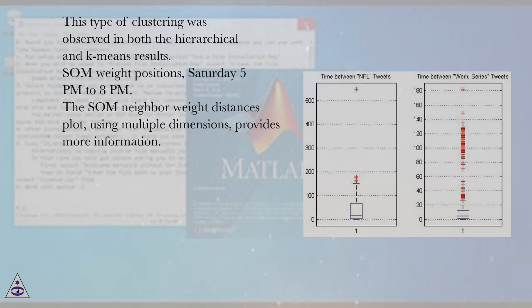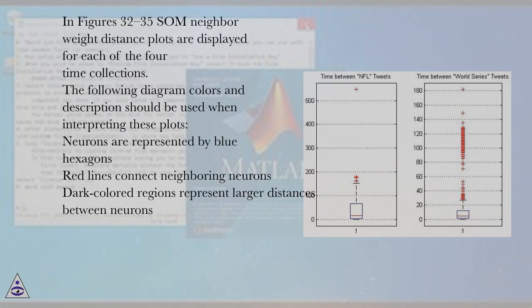The SOM neighbor weight distances plot, using multiple dimensions, provides more information. In figures 32 to 35, SOM neighbor weight distance plots are displayed for each of the 4 time collections. The following diagram colors and description should be used when interpreting these plots.